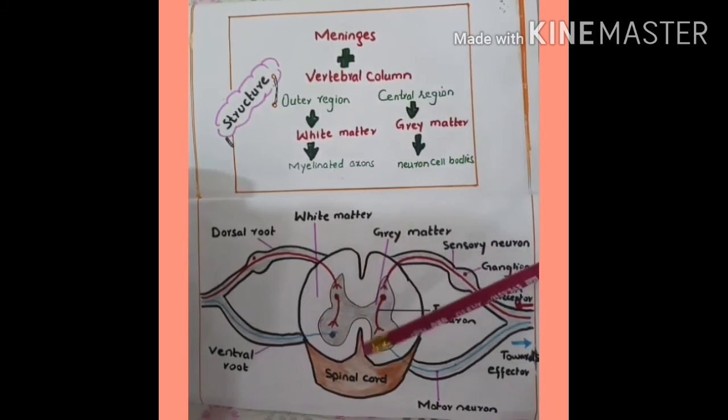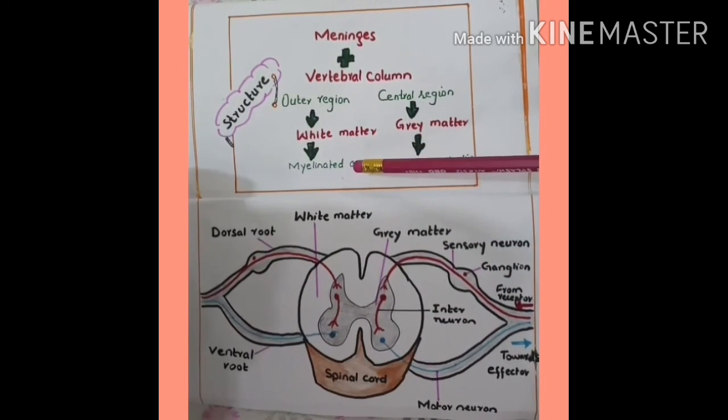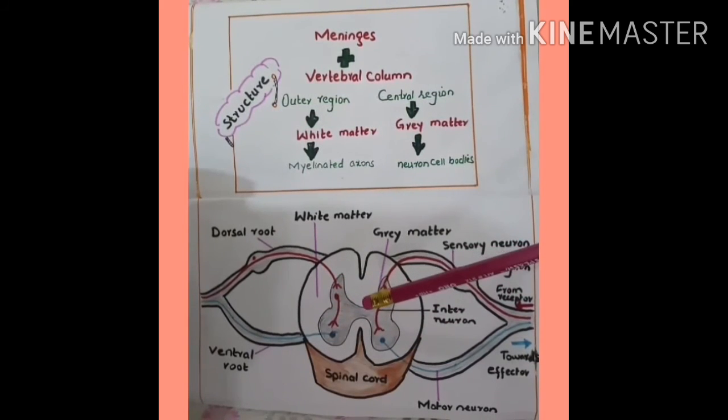The outer region, as you can see in the diagram, is made of white matter containing myelinated axons. The central region is butterfly shaped, that surrounds the central canal. It is made up of gray matter containing neuron cell bodies.